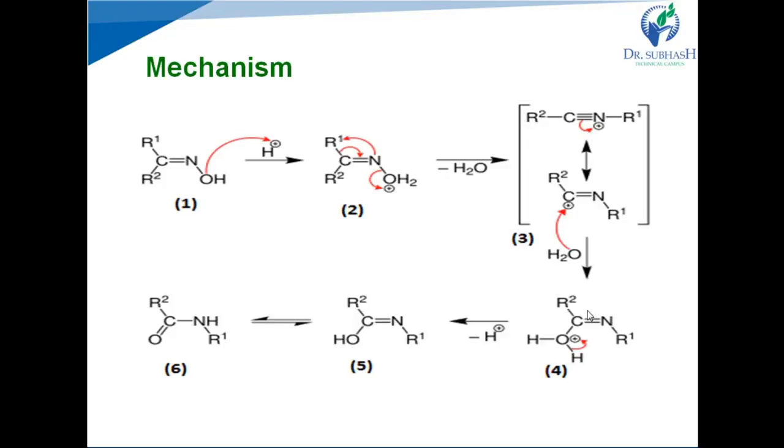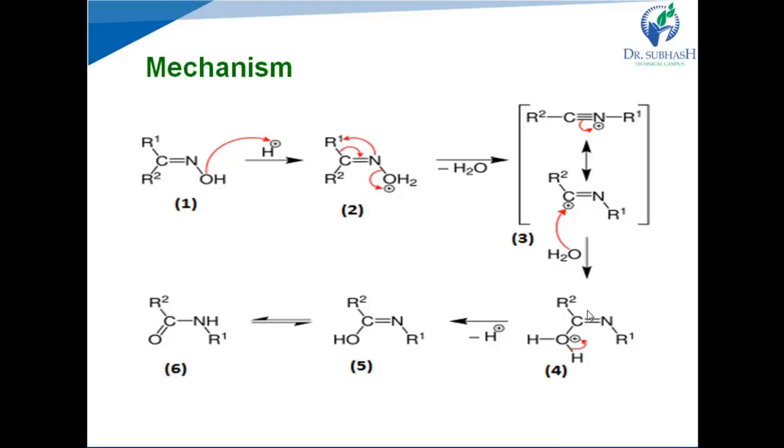Next, the mechanism. See, the first structure is the oxime. In the first step, protonation of this oxime occurs and forms structure 2. See how the proton attaches to the oxygen by using an electron pair of the oxygen. That's why in structure 2 the oxygen acquires a positive charge, because its lone pair of electrons is used by the proton to form the bond with it. Now in the next step, dehydration occurs. How?